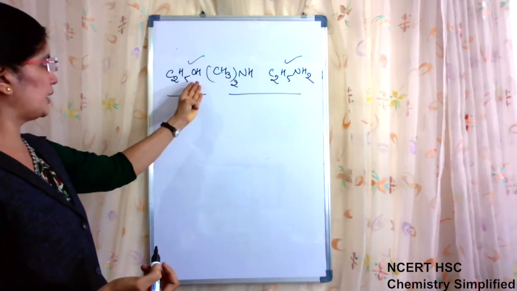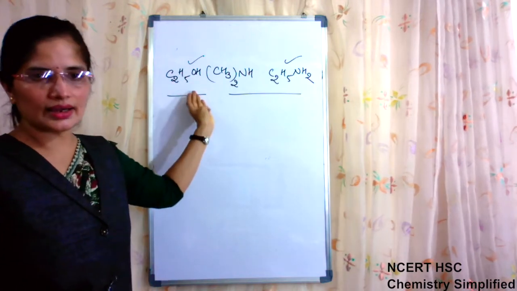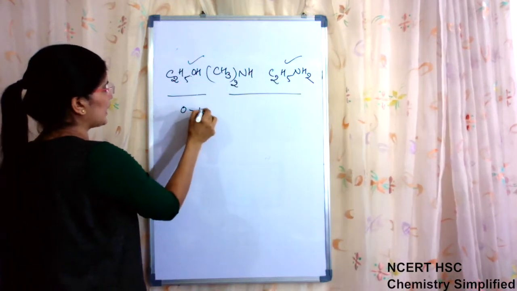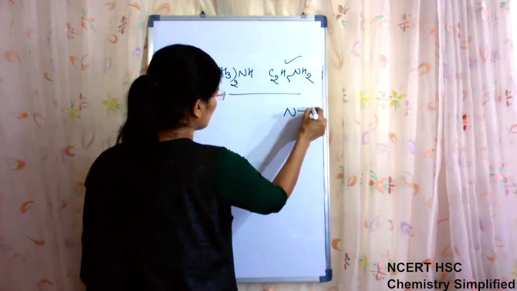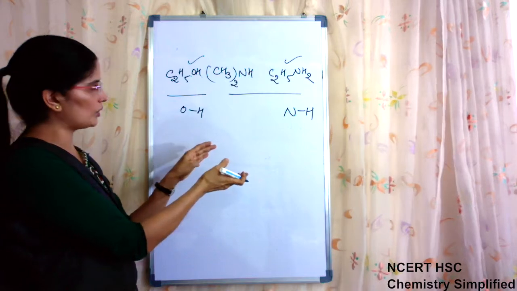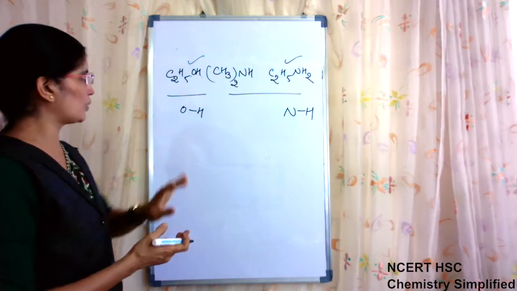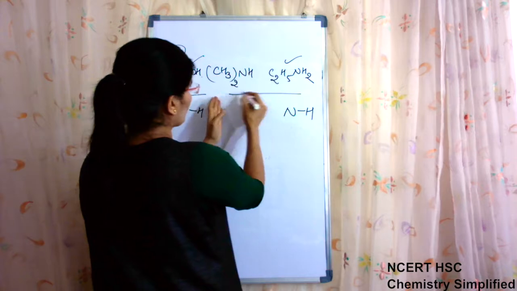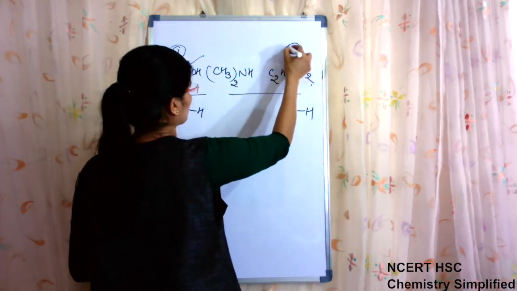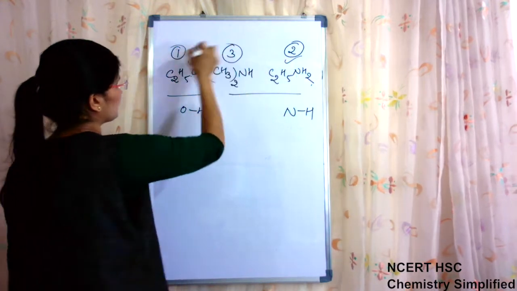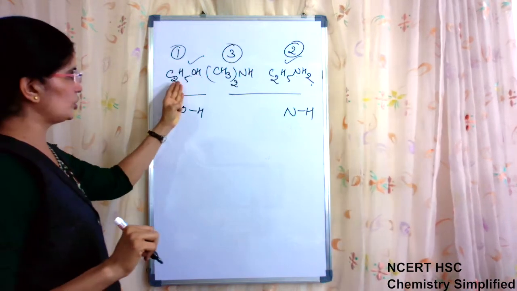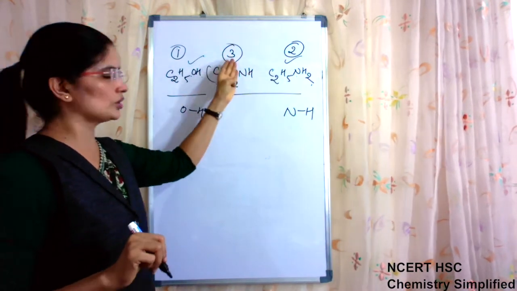We know that for alcohols the boiling point will be higher as compared to amines. Why? Because the electronegativity difference of O and H is more as compared to N and H. Due to this reason, the intermolecular hydrogen bonding will also be stronger in case of alcohol. So this is number 1 out of the 2. Because this has more H attached, hydrogen bonding will be more in this and least in this. So highly soluble, then this on the next number, and this on the last number.